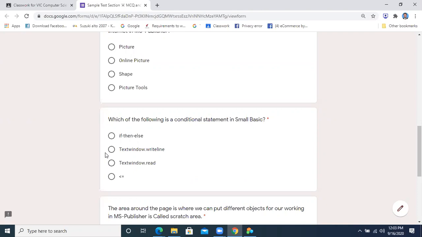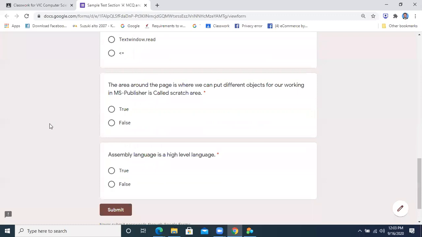Yeah. So it means that text window dot write line is basically a function. We had discussed this. Text window dot read is a function to take input. Text window dot write line is a function to write or print a message. Okay. So while giving your answer, you need to be very careful about whether you are giving the correct answer or not. Don't be in a hurry. You are submitting in a great hurry and submitting wrong answers instead of the right answers.